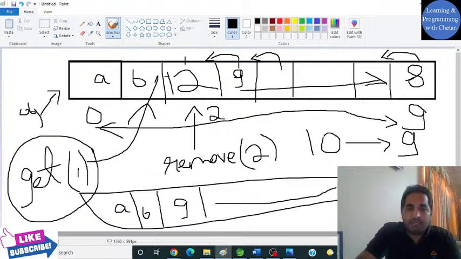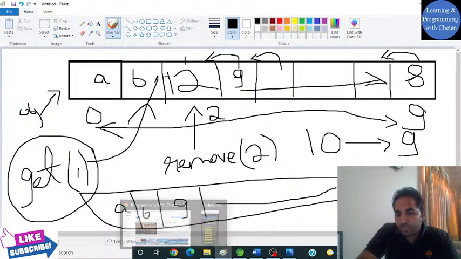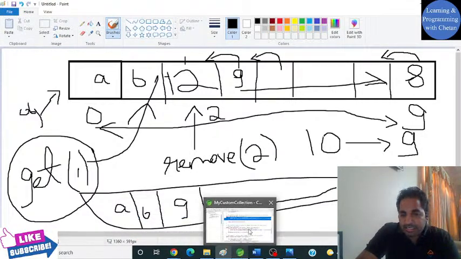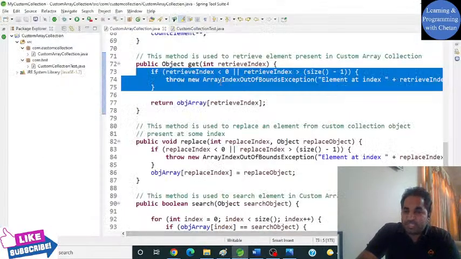Let me take you to the diagram first. Yeah, so we should not try to get any element which is outside the range. Suppose your collection object has only 5 elements and you are trying to get an element which is at index 6. Then what should it do? It should give you an array index out of bound exception, right? So in our previous method also we have used this technique to avoid this particular exception.